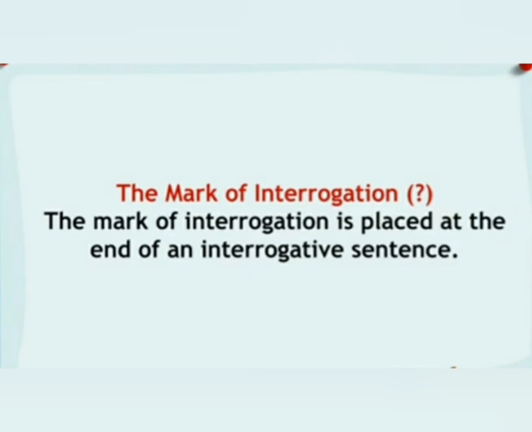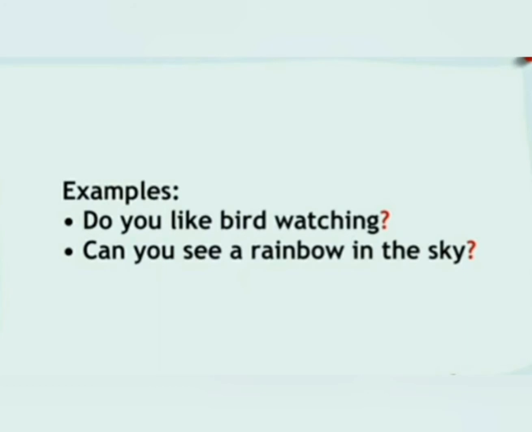Next punctuation mark is the mark of interrogation. The mark of interrogation, also known as the question mark, is placed at the end of an interrogative sentence. Okay, we use it at the end of an interrogative sentence. Examples: do you like bird watching? Question mark. Can you see a rainbow in the sky? Question mark.